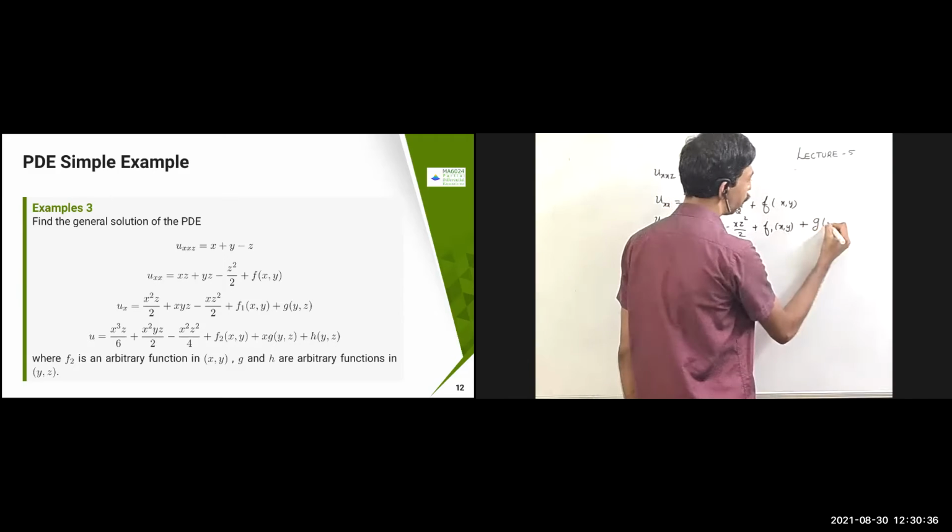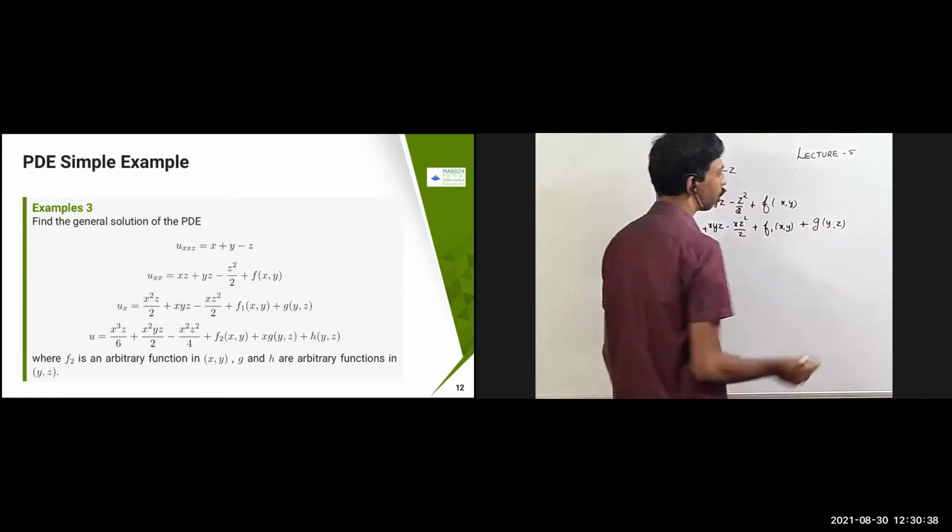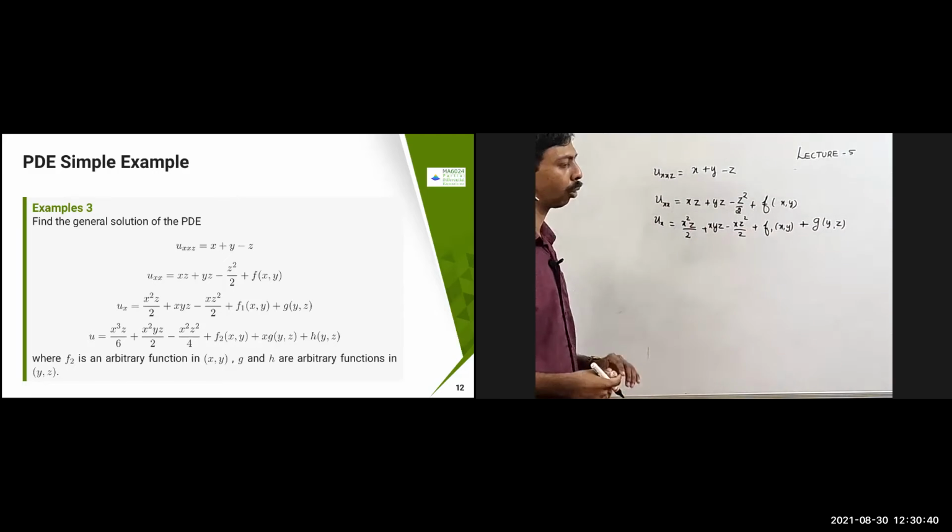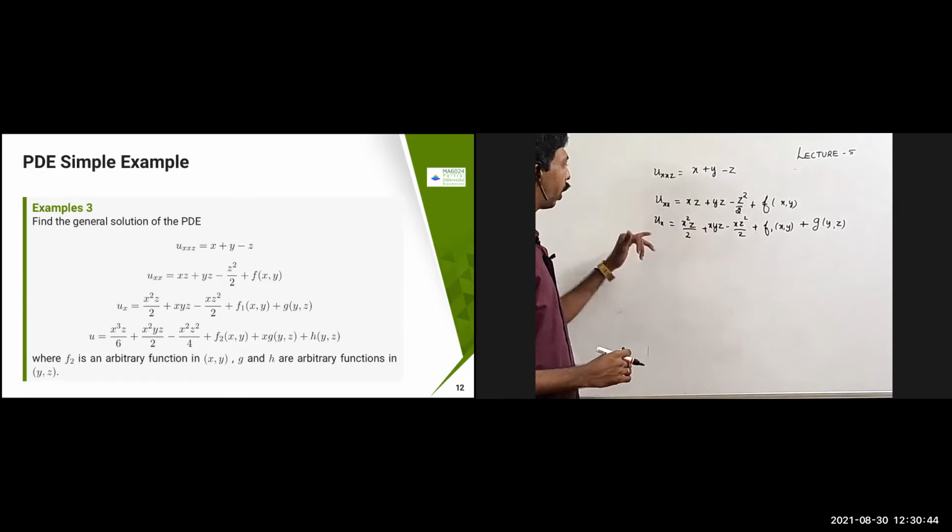That constant is going to be independent of x. So therefore, g of y comma z is going to come. This is a new function you are going to get. Now you can just go back here.